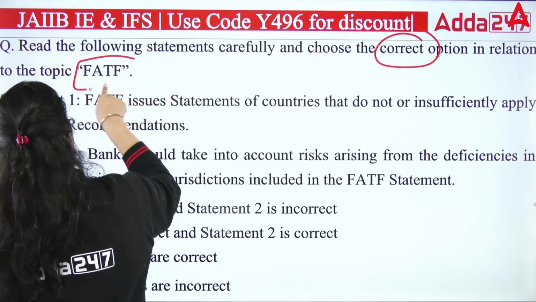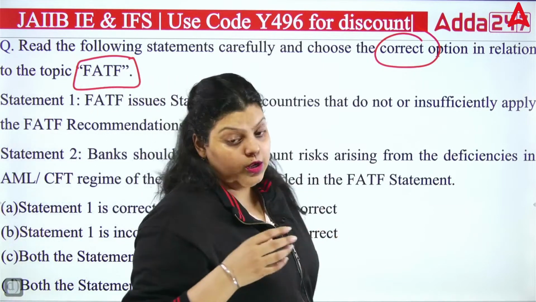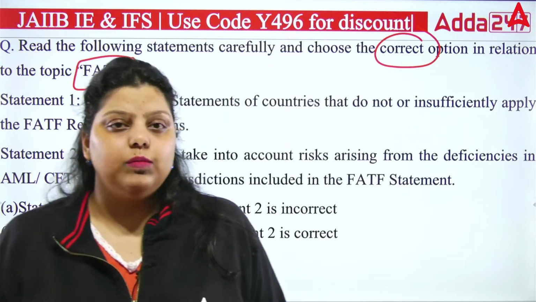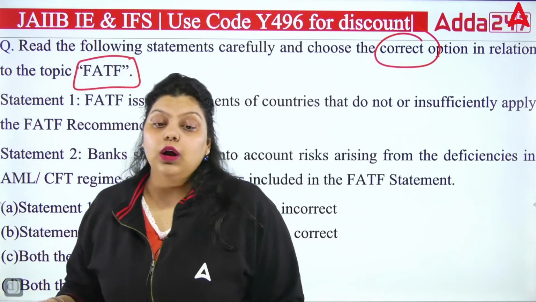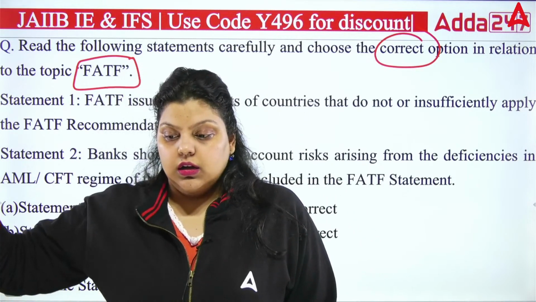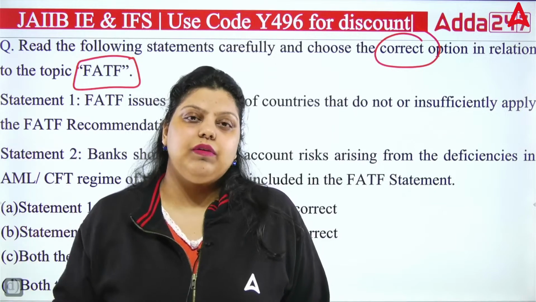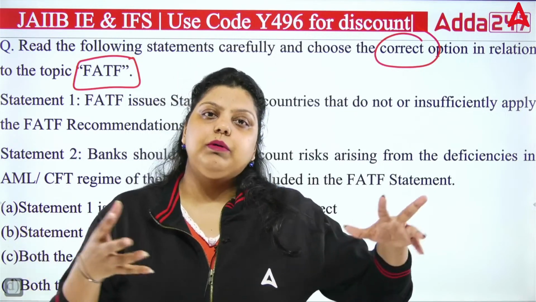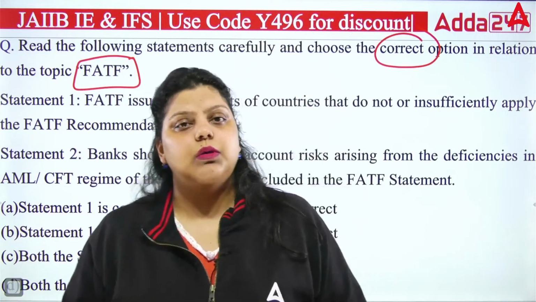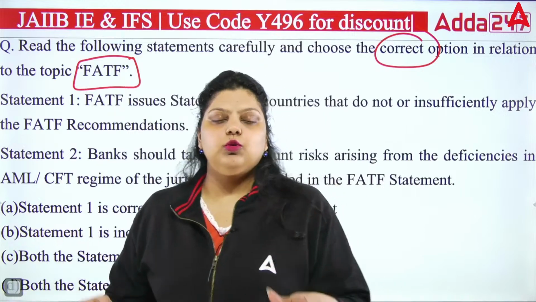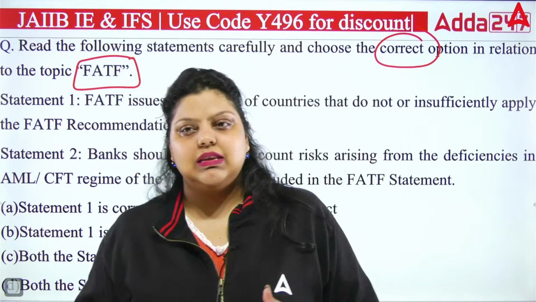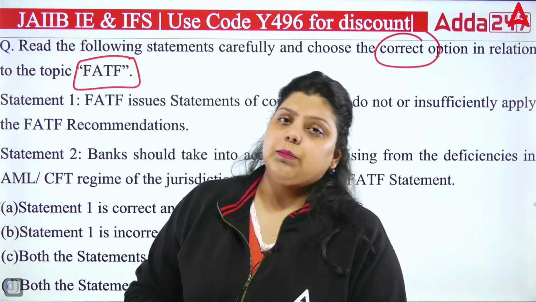Next, read the following statement carefully and choose the correct option in relation to the topic FATF, the Financial Action Task Force. RBI makes KYC norms and AML norms in the banking sector to protect banking institutions from criminal activities, to stop people who are doing money laundering or terrorism financing from entering or using the banking system for such transactions. That's why RBI introduced the KYC policy and AML norms, and the Government of India introduced the PMLA Act.